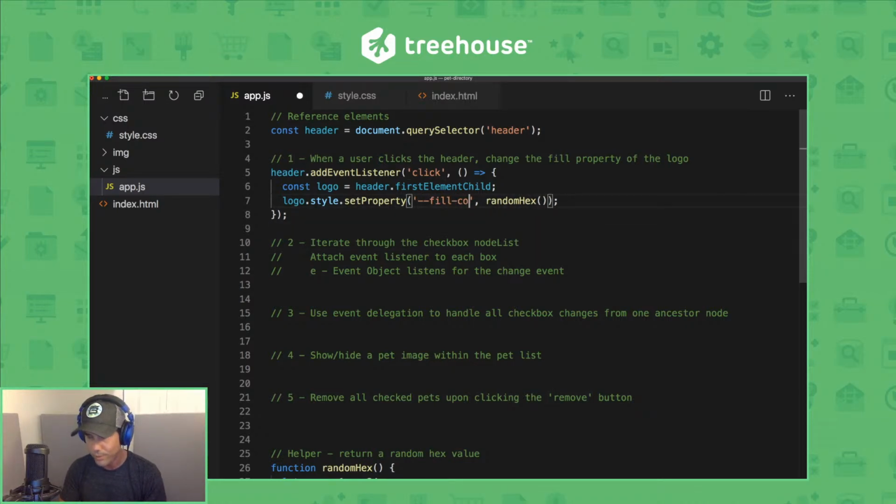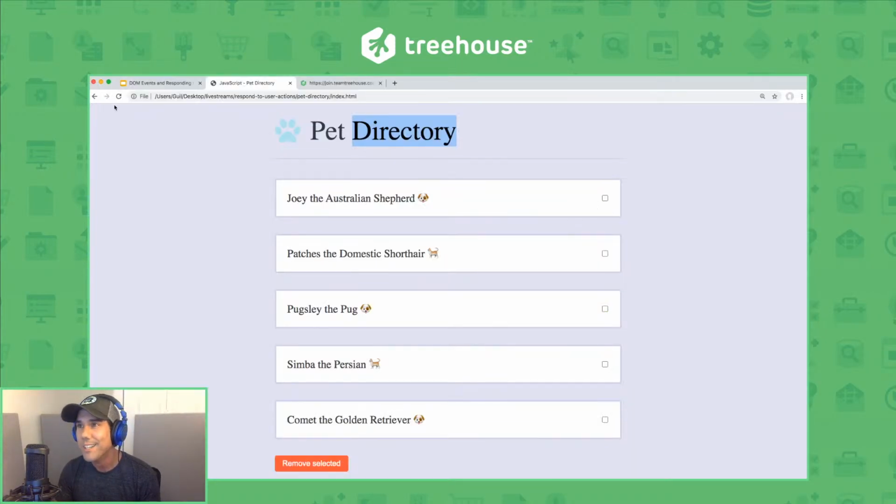This has nothing to do with the DOM, by the way. I just like working with CSS variables, so that's what I'm doing. So it should work the same way, and it does. Cool. It's a little more flexible now.